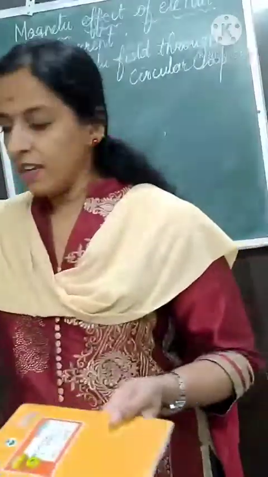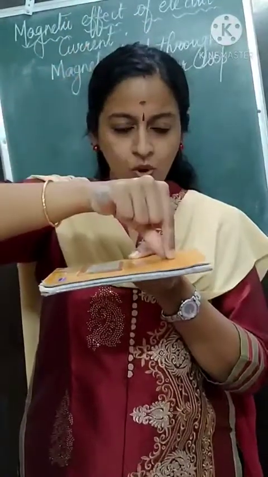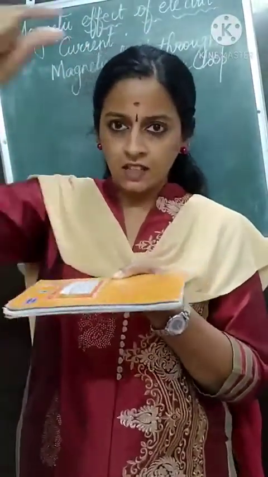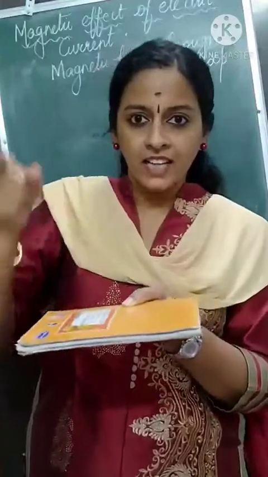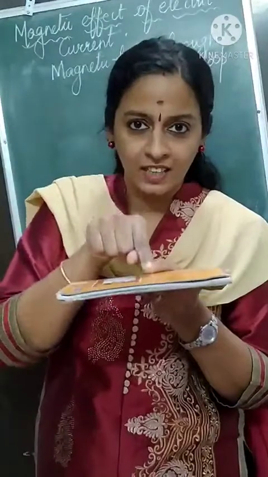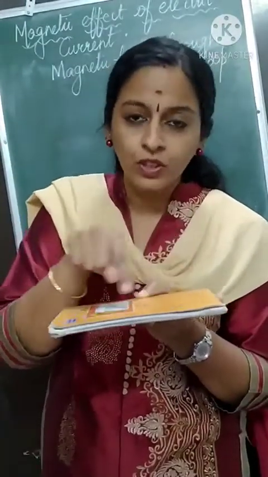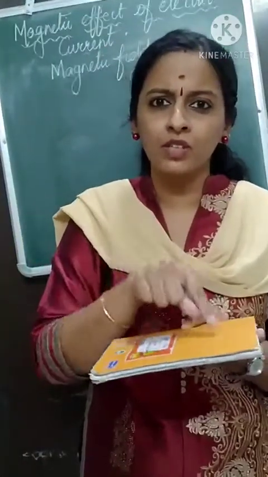For example, from here I'll take wire, put the wire through the first hole, take it, insert it through the second. Like that a circular loop is formed. What will happen when you have a circular loop? Remember, for a straight wire you had only one conductor, one hole. Here you have two holes, and through both there is a conductor passing through. So how will it behave? What is formed here? Let us learn it with the diagram.